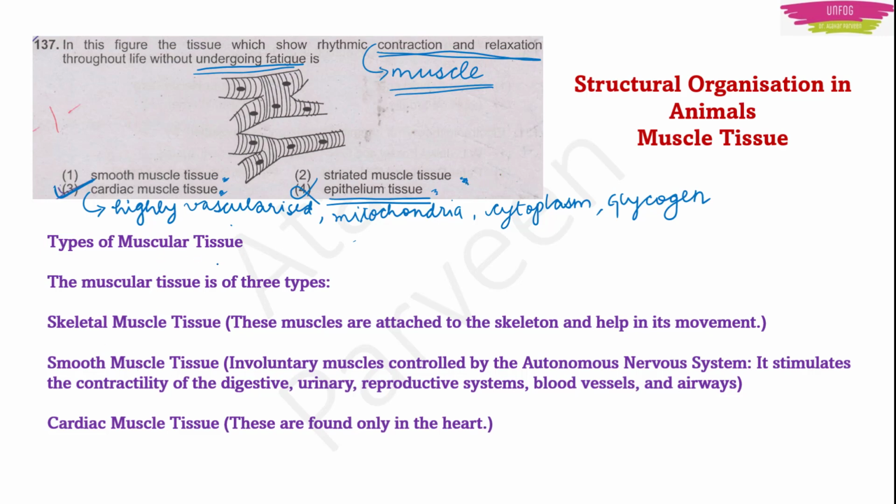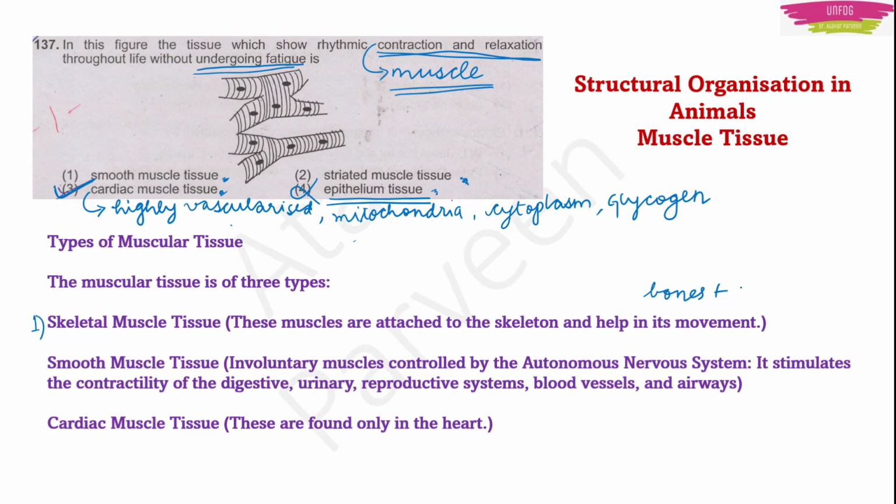We have the different types of muscular tissues, three types basically. So the first type of muscle we have here is skeletal muscle tissue. These muscles are attached to the skeleton and help in its movement. Okay. So we have our bones, right? Only bones cannot move alone. They need some support for showing movement. We can walk, we can run, we can write. Obviously, we will need bones, or else without bones we will be like jelly, we will fall down.